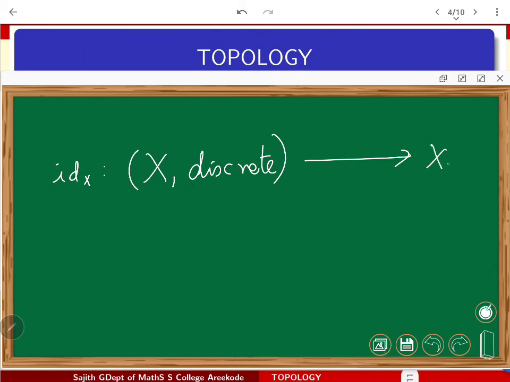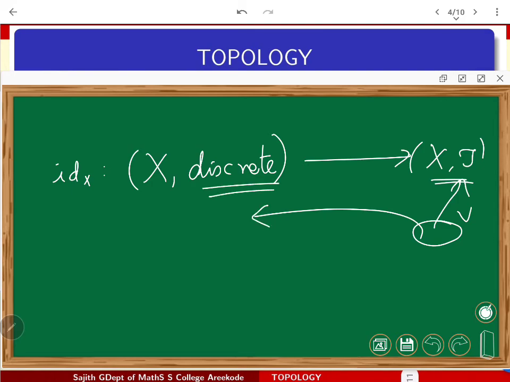Whatever topology you are looking at on the right hand side, you don't bother about it. Just look at the identity function, you can simply say that the function is going to be continuous, because any open set V from any topology you are looking at will be available in the discrete topology as an open set. So the identity function defined on a discrete space is obviously going to be continuous.